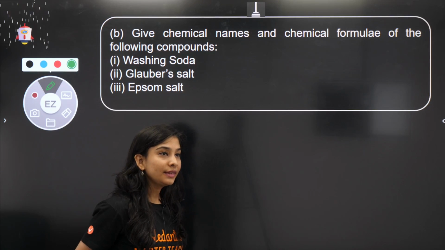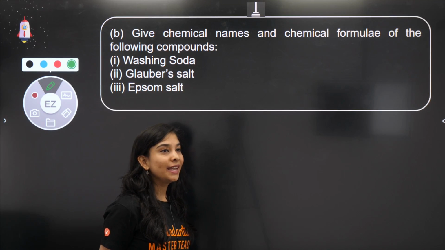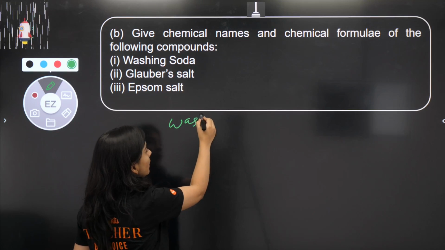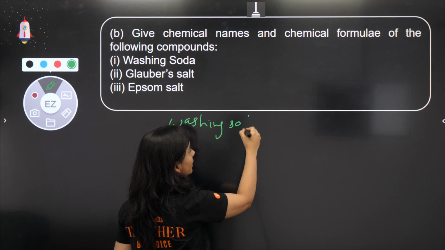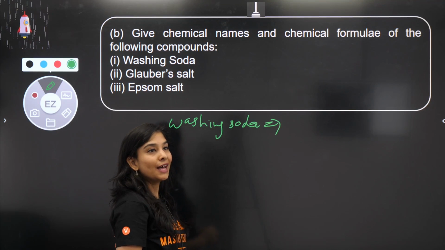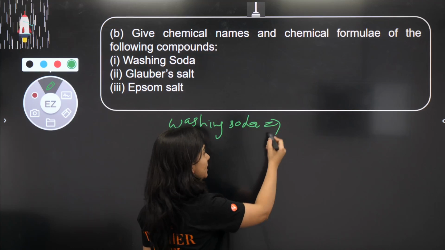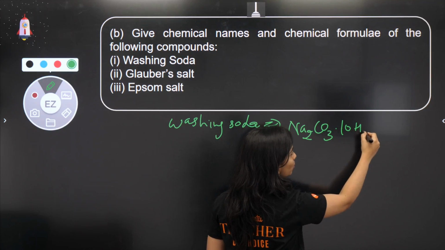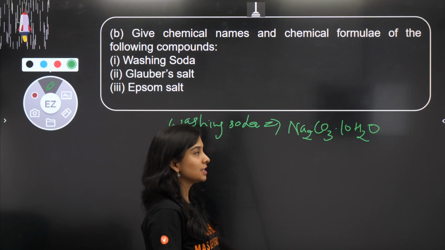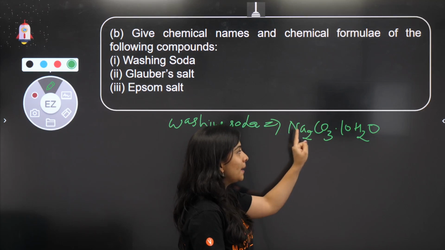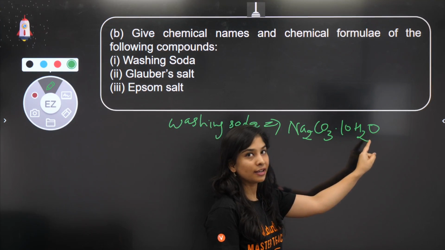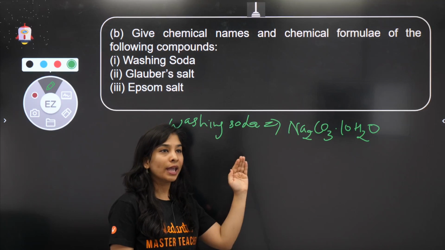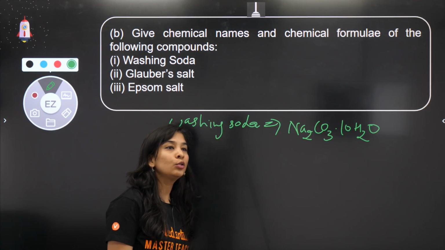Yes, बच्चा. Something is missing. Ayush, absolutely correct. If I talk about washing soda, so washing soda is something which is having what? Half of the answer is correct. Sodium carbonate. Yes, but what you didn't tell is that with sodium carbonate there are 10 molecules of water also as water of crystallization. What am I going to call it? Sodium carbonate decahydrate. So this hydrated salt has 10 molecules of water, so I will call it decahydrate. Yes, decahydrate. Absolutely correct, Shagun.